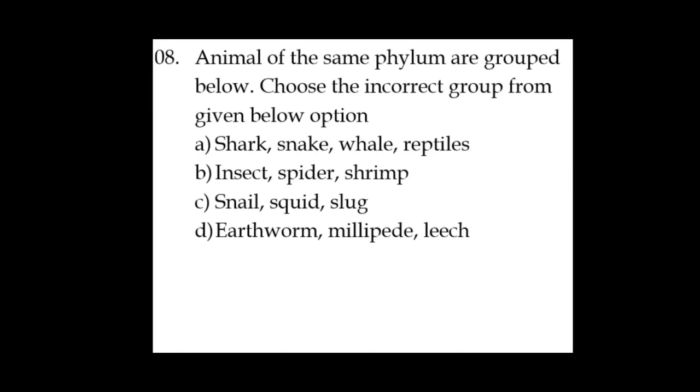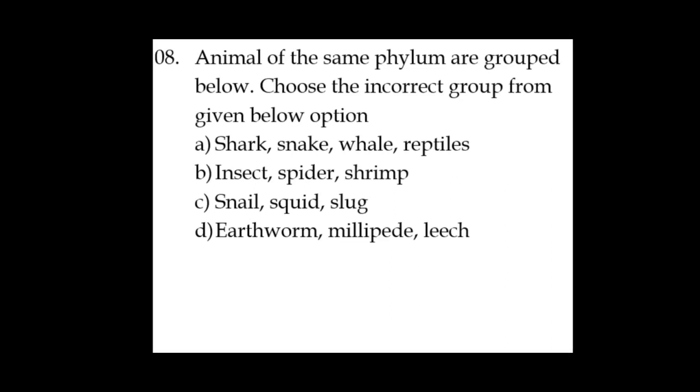Next, question 8. Animals of the same phylum are grouped below. Choose the incorrect group from the given options. So you have to check that they belong to the same phylum or the same group. The first one is shark, snake, whale, reptile. Reptile is different. Shark belongs to fishes, so this is not included.